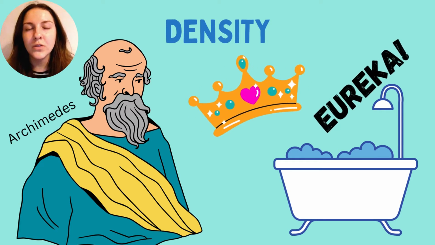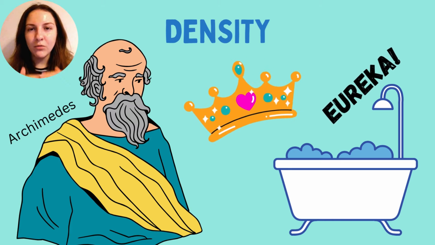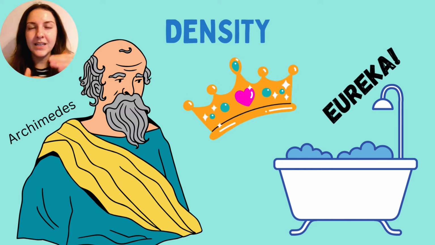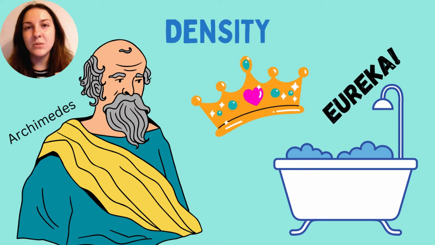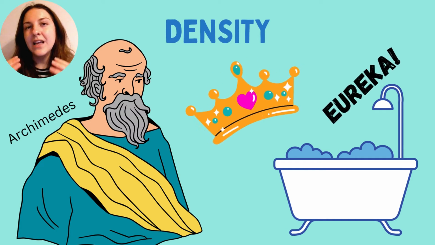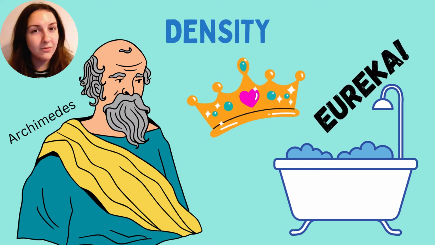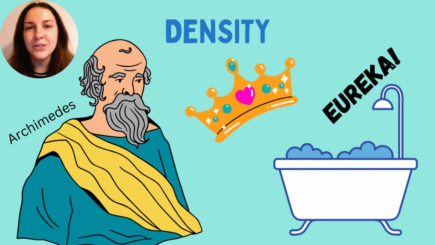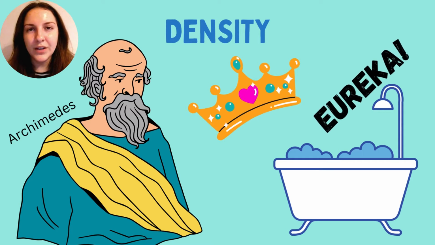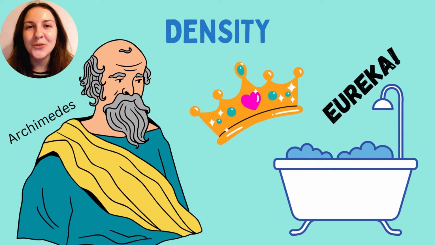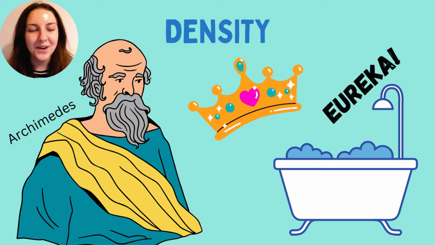So what Archimedes did, he found the exact mass of gold the king wanted to use for the crown, and he saw the amount of water that had been displaced. He then placed the crown in the water and noticed that there was less displacement of water, meaning the density of the crown was less than what was anticipated. This meant that silver had been used instead of the gold. So that was a really cool way that he figured that one out.